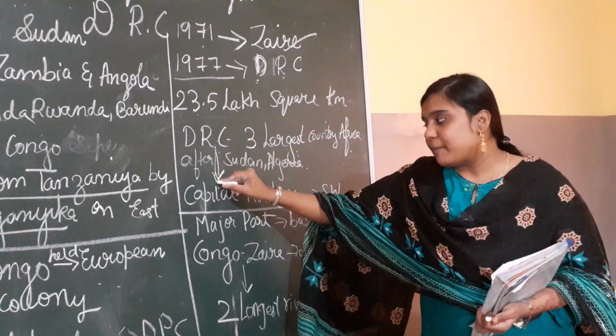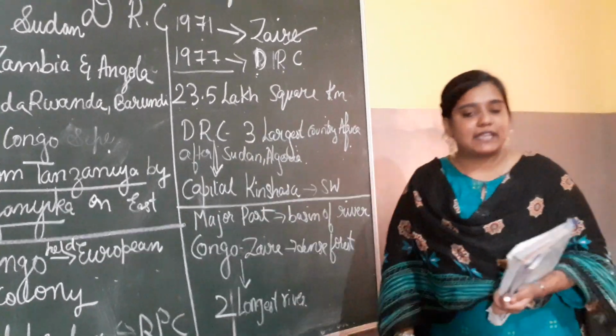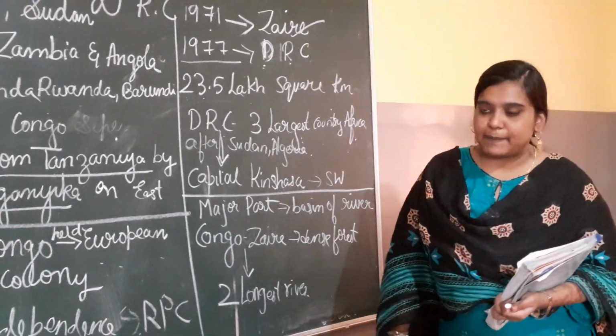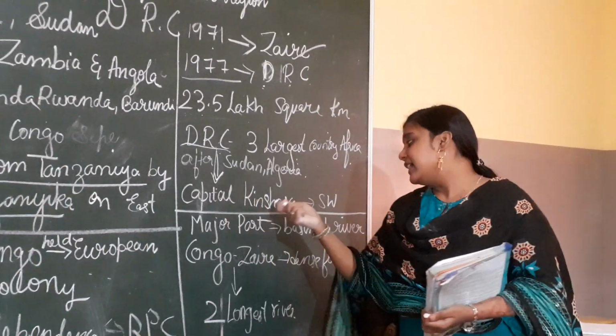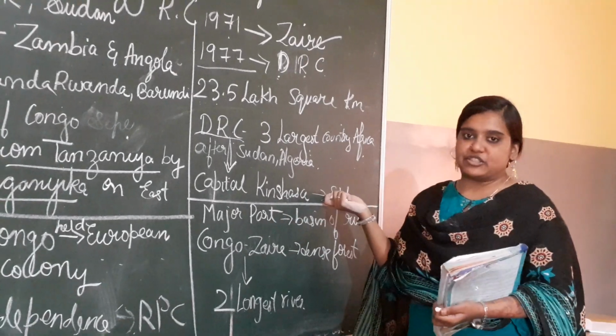Its capital is Kinshasa. Like how India has Delhi, New Delhi, as its capital, in the same way the Democratic Republic of Congo has a capital called Kinshasa in the southwest.